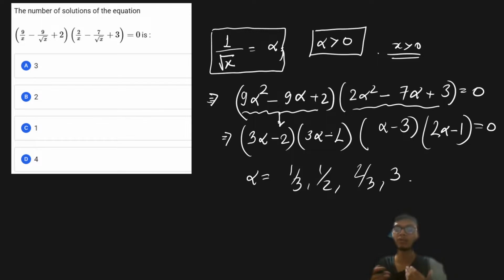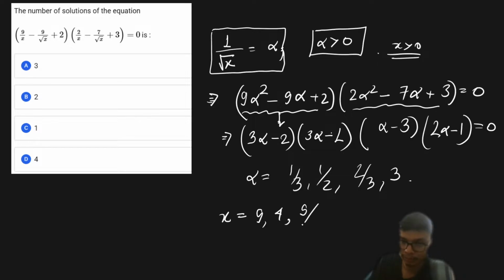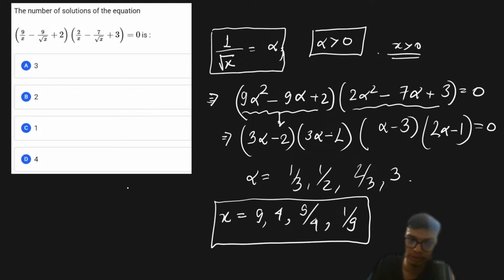So once we have the value of alpha, we are always in a position to find x, and from here we'll find x as 9, 4, 9 upon 4, and 1 upon 9. So what we can see is that the number of x from this particular equation is going to be 4 roots. So we are going to have 4 roots for this particular expression. I hope this is clear to all of you, right?